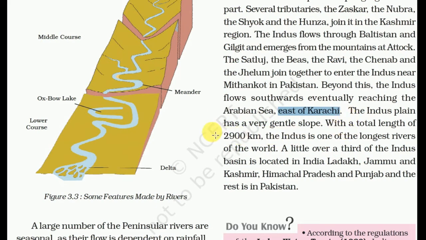The Indus plain has a very gentle slope with a total length of 2900 km. The Indus is not the longest river of the world, but it is one of the longest rivers. A little over a third of the Indus basin is located in Ladakh, Jammu and Kashmir, Himachal Pradesh and Punjab, and the rest in Pakistan.